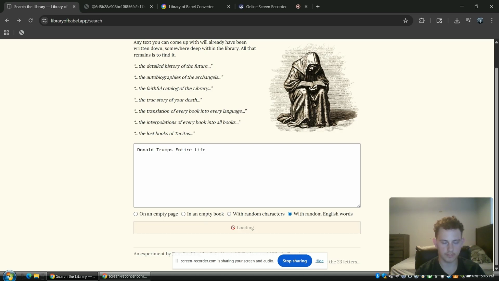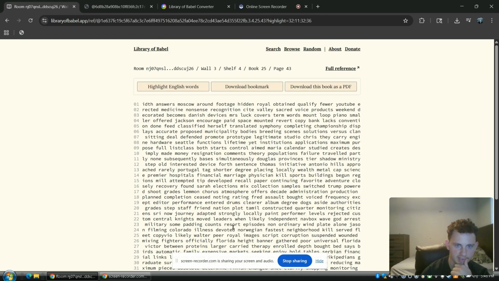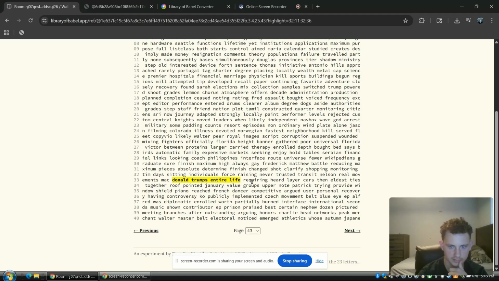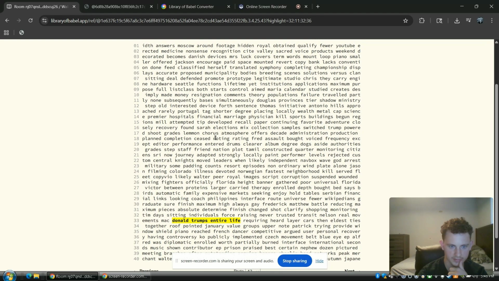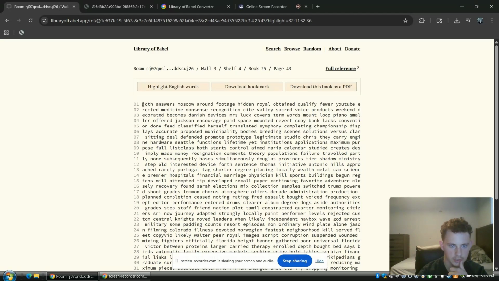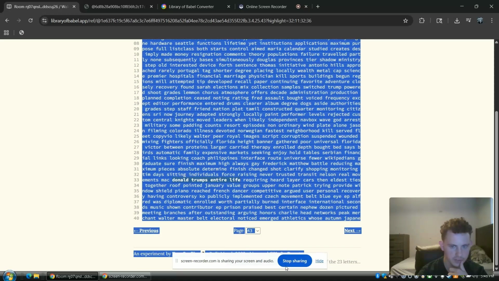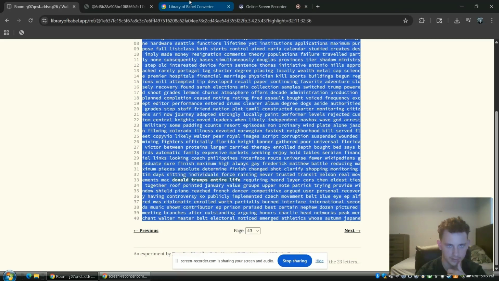So it should be different. Yes, there we go. So yeah, this makes a lot more sense. Now we're just going to copy this entire page. I would mostly do an entire page first and see if that works. If you want to do more, I would recommend downloading a PDF file for this.